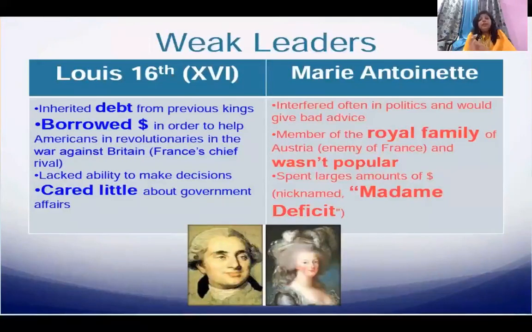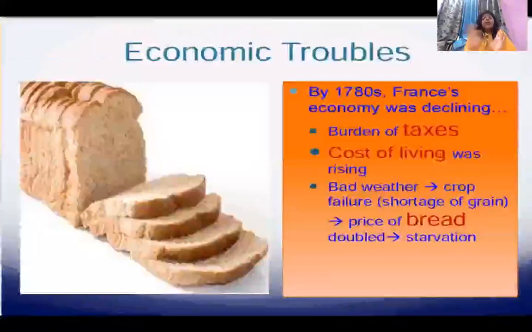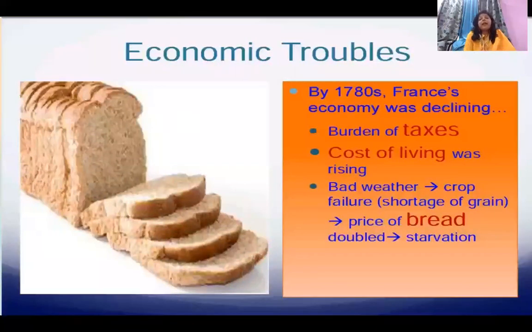So instead of looking after his subjects, Louis XVI was busy in his own luxuries and the festivities of life. So ultimately, what came to the minds of the people were riots, that is, the food riots. This ultimately led to the crisis which occurred in France. You can see it in that term which I already gave you, that is, the economic troubles. Here you can see the bread, because the staple diet of the people of France is bread. So this crisis which occurred in France ultimately came to be known as the subsistence crisis.